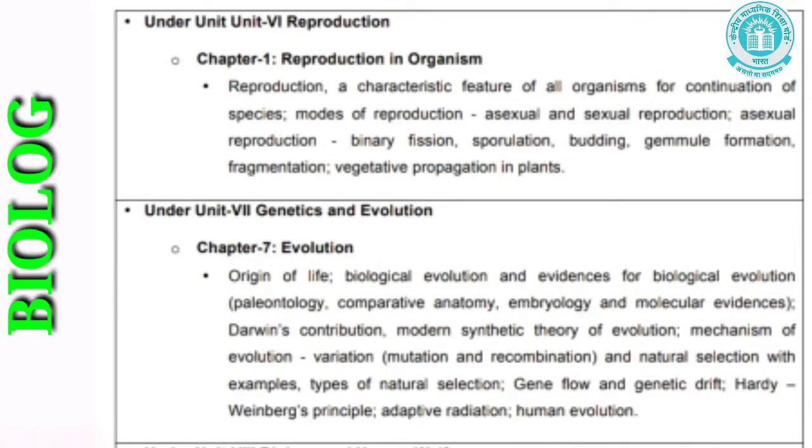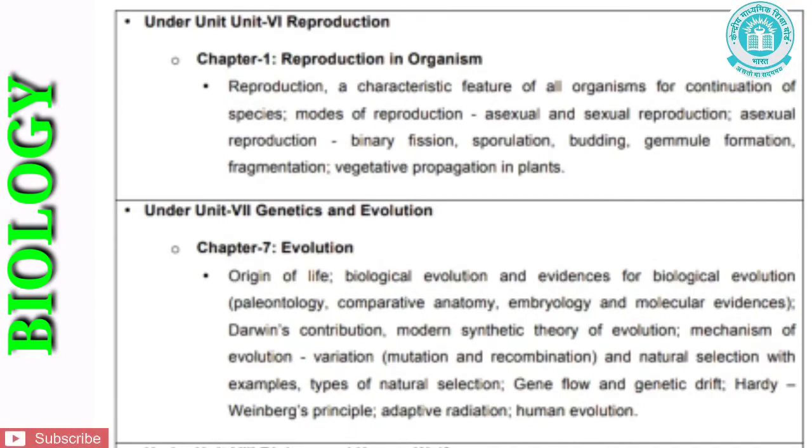Deleted portion for chapter 1, that is reproduction in organisms: is reproduction a characteristic feature of all organisms for continuation of species, modes of reproduction, asexual and sexual reproduction, asexual reproduction, binary fission, sporulation, budding, gemmule formation, fragmentation, vegetative propagation in plants. Let us see the next chapter, that is chapter 7, evolution.